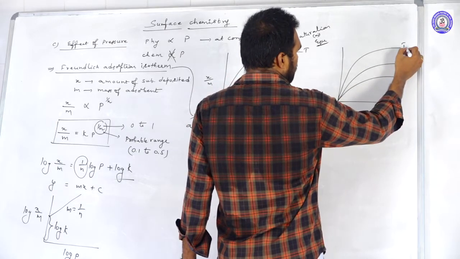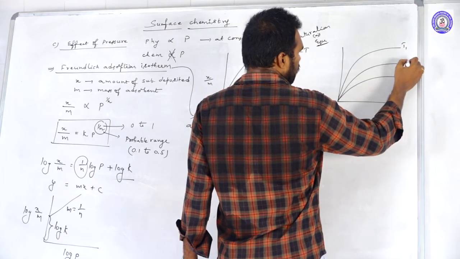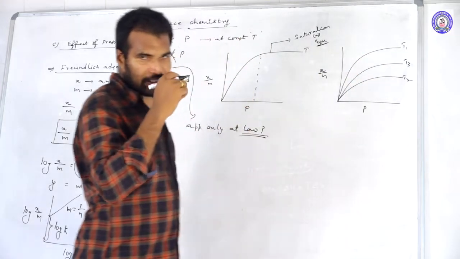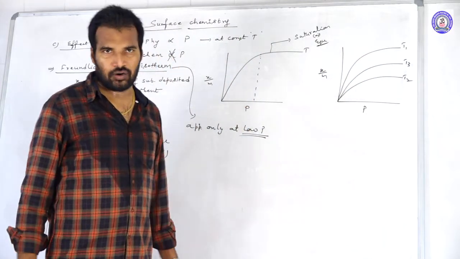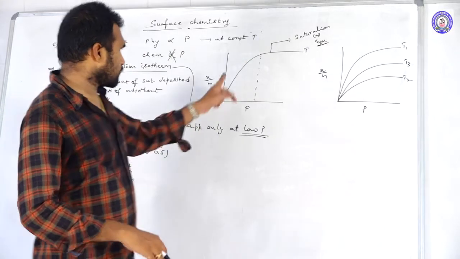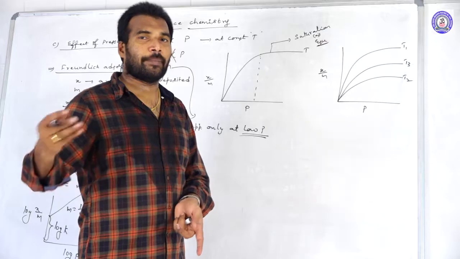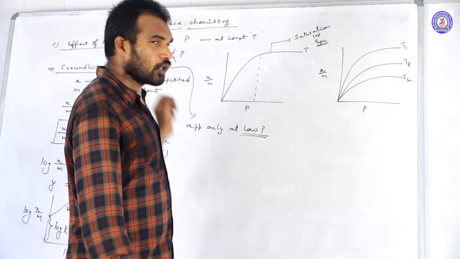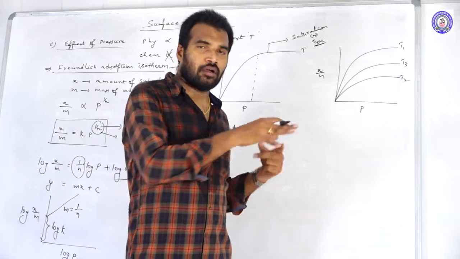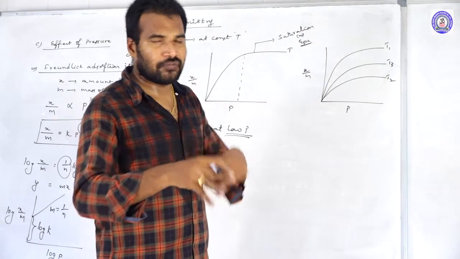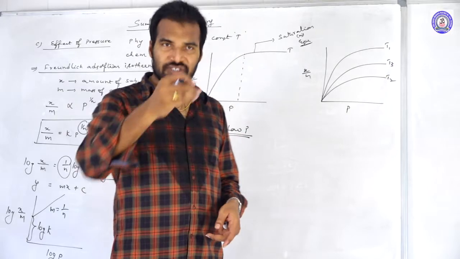T1, T2, T3, and they ask you to arrange T1, T3, T2 in increasing or decreasing order. I told you that these are the graphs for physisorption, because there was no effect of pressure on chemisorption. For physisorption, there is an effect of temperature. Usually for physisorption, low temperatures are favorable. If you increase the temperature, what happens in physisorption? It decreases.